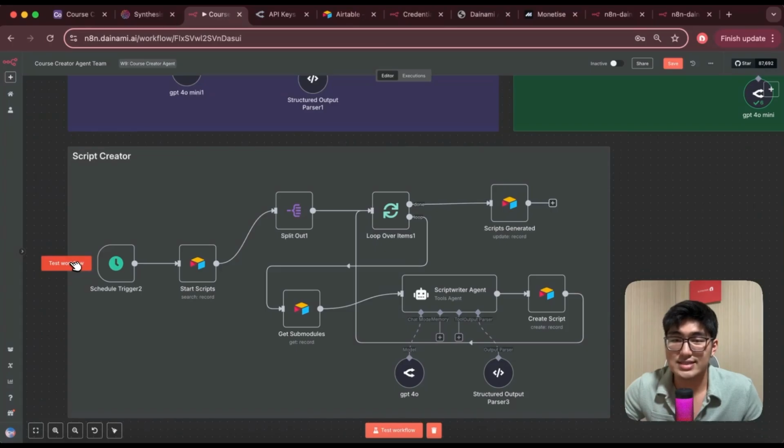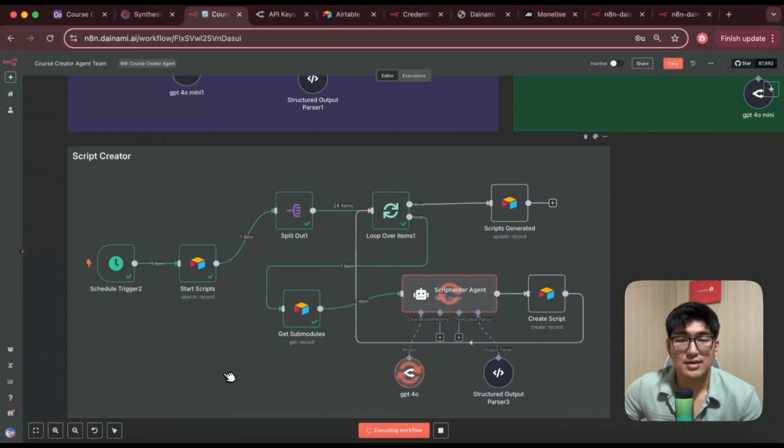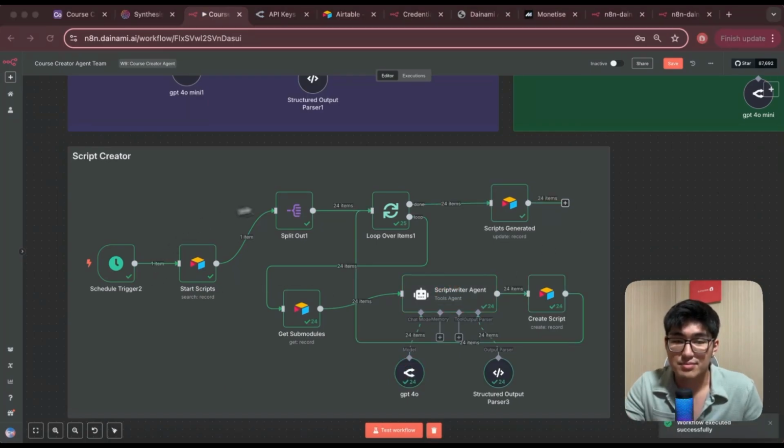Okay, let's run this once and let's see how this works. Test workflow. Okay, let's give it a while. And once this is done, we're going to see the output that we have gotten from this. Alright, now it's completed. Let's see what we have gotten from this.